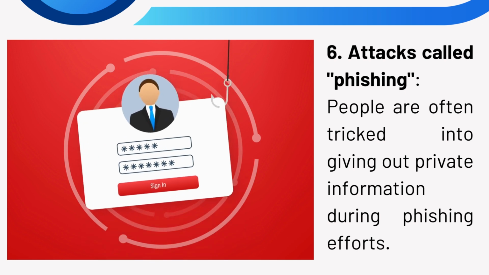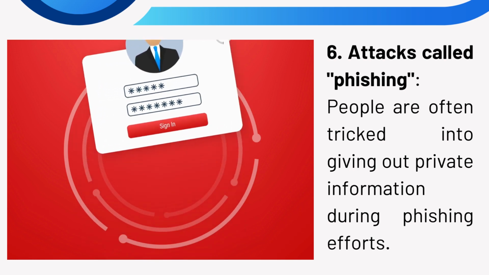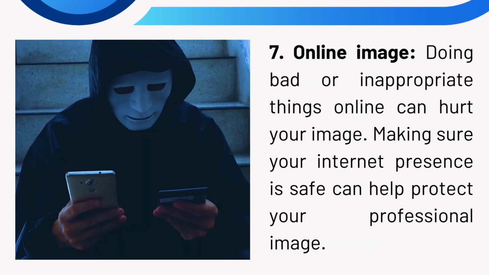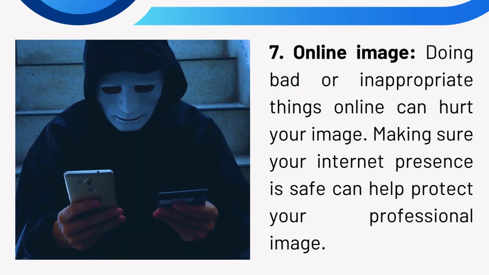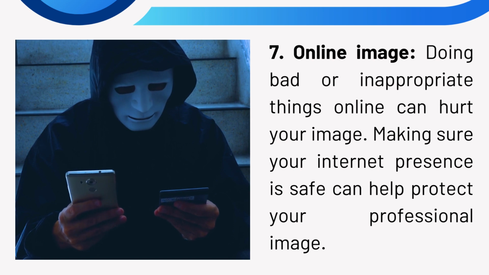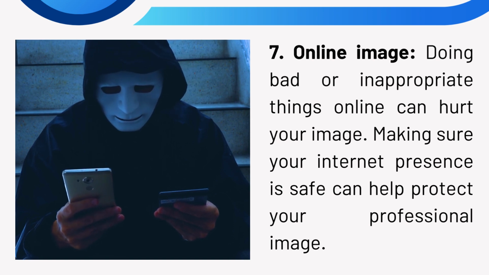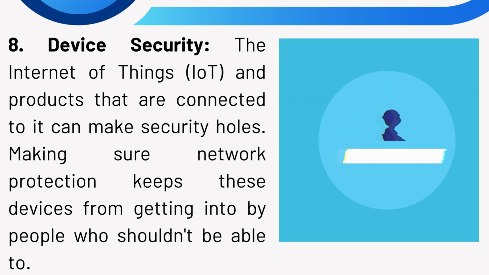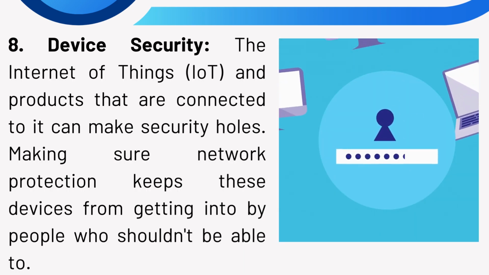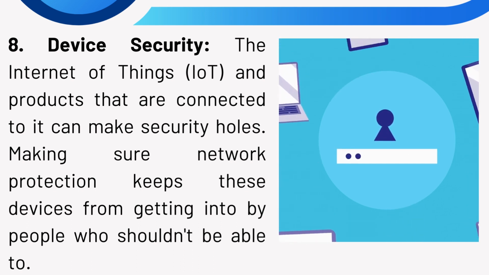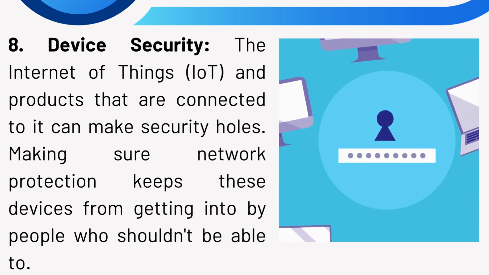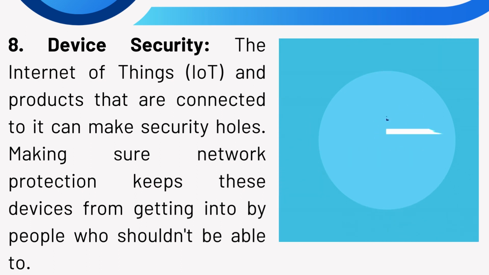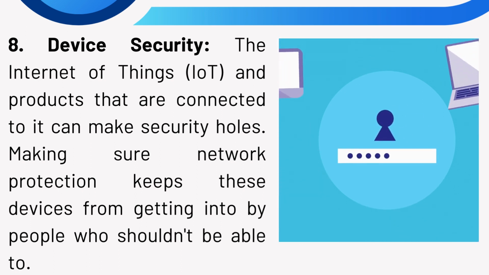6. Attacks called phishing. People are often tricked into giving out private information during phishing efforts. 7. Online image. Doing bad or inappropriate things online can hurt your image. Making sure your Internet presence is safe can help protect your professional image. 8. Device security. The Internet of Things, IoT, and products that are connected to it can create security holes. Network protection helps keep these devices from being accessed by people who shouldn't be able to.